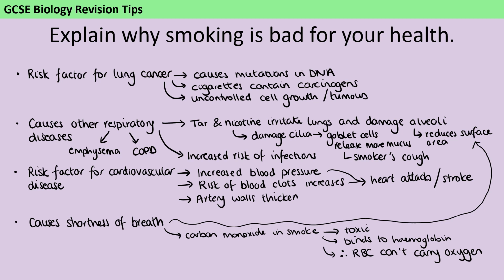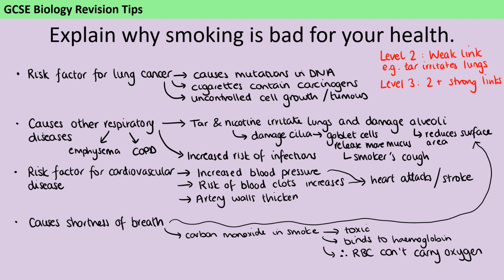So the way this is going to work is that for a level 1 answer, which gets 1 or 2 marks, we're probably just going to be naming health problems. For level 2, we need to be making some links. So a weak link is enough to get into level 2 and get 3 marks or 4 marks. And that could be something like just saying, smoking causes other respiratory diseases because the tar irritates the lungs. That's quite a basic, simplistic thing, but I have made that link there. So that would get me into level 2.